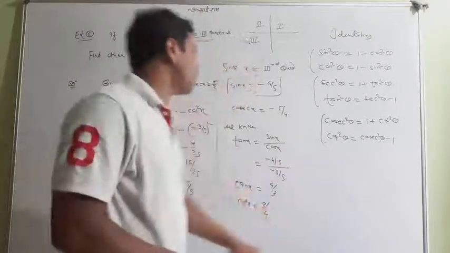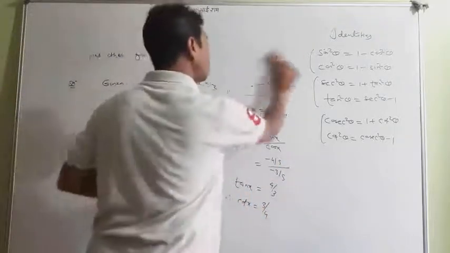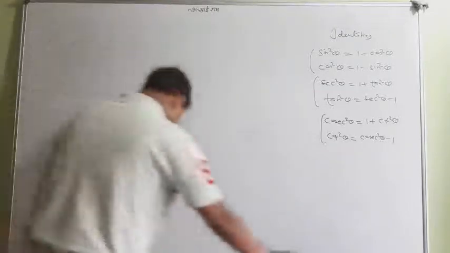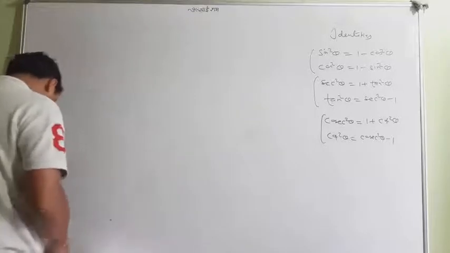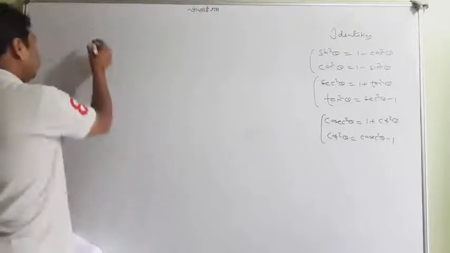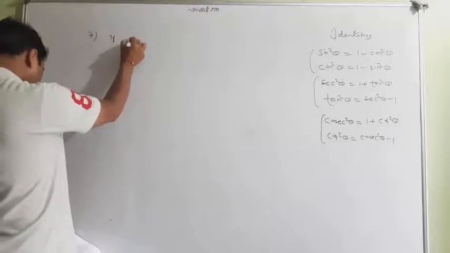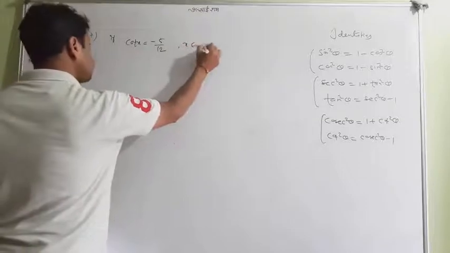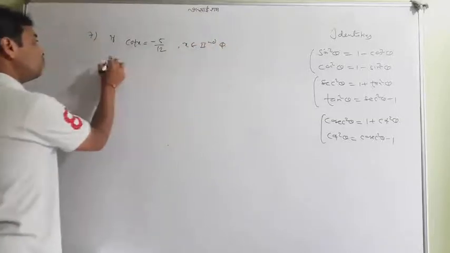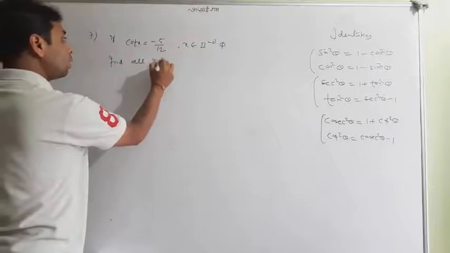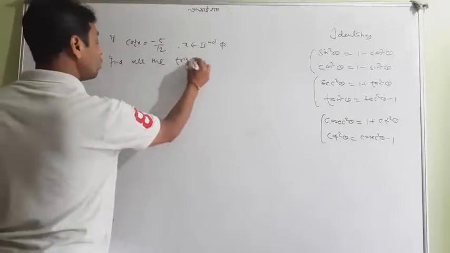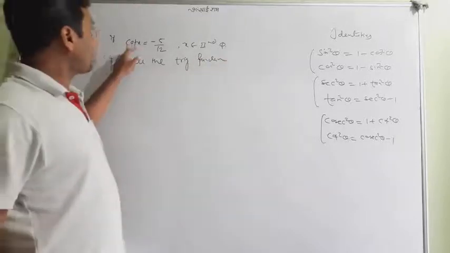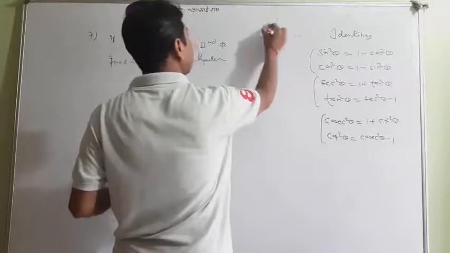Okay, one more question I'm telling you, but only one, because based on this idea you can find all the questions of the first question of the exercise. Question number 7 I'm telling you. If cot x is equal to minus 5 by 12, x lies in second quadrant, find all the values of trigonometric functions. So meaning only cot x is given, and x was lying in second quadrant.